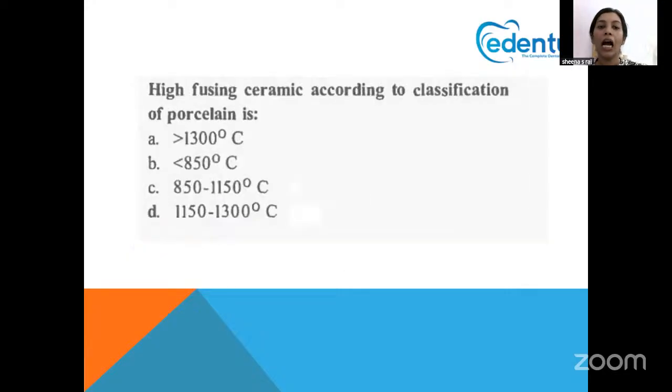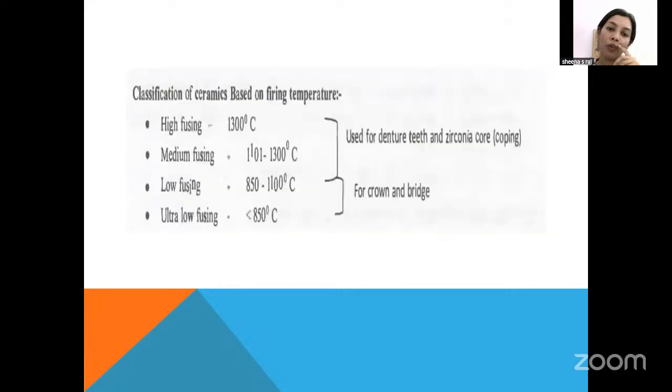Next question. High fusing ceramic according to the classification of porcelain. So you have to know the classification for this. There are high fusing ceramics, medium fusing ceramics, low fusing ceramics, and ultra low fusing ceramics. As I told earlier, for ceramics, we will be applying heat, right? So for high fusing ceramics, it is 1300 degrees centigrade and more.